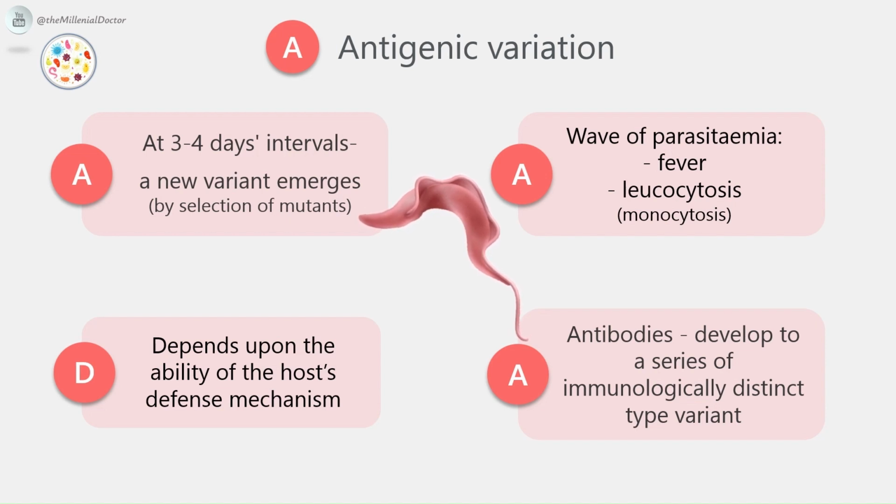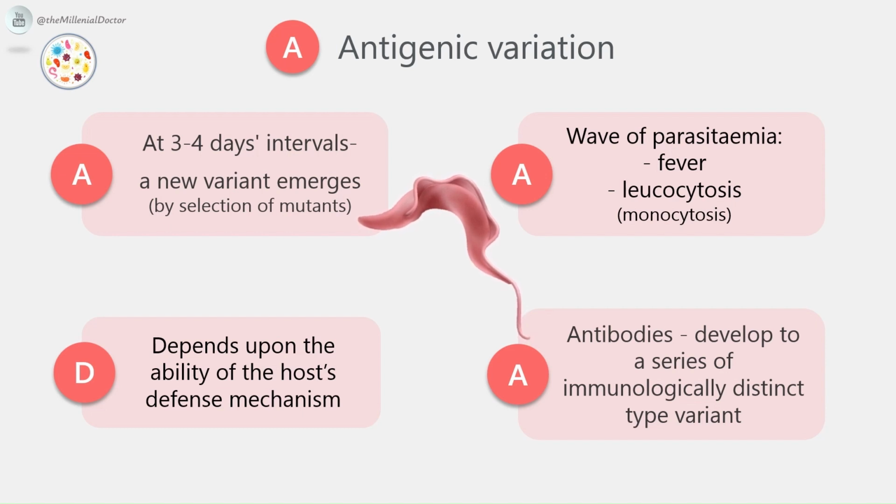Another feature is that the antibodies develop to a series of immunologically distinct type variant in the serum of hosts. Each rise in antibody titer coincides with the disappearance of the homologous variant, and when this has been eliminated, a new antigenic type immediately arises. Trypanosomes exhibit unique antigenic variation of their glycoproteins.